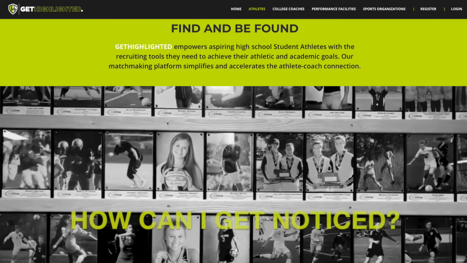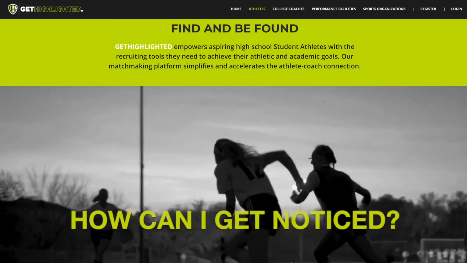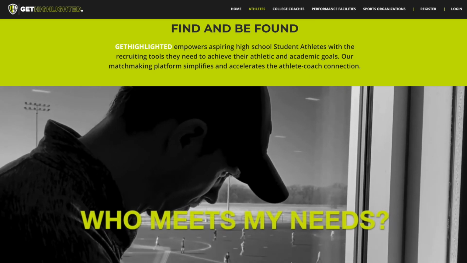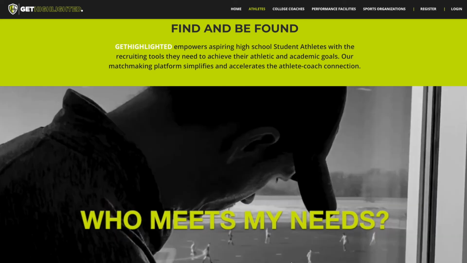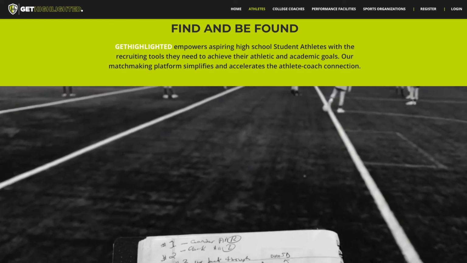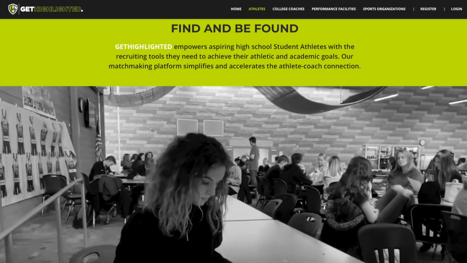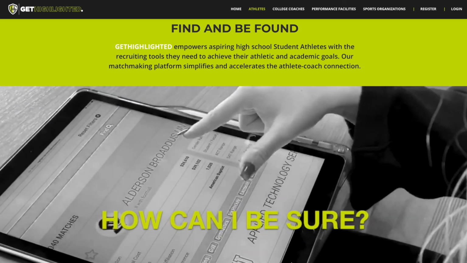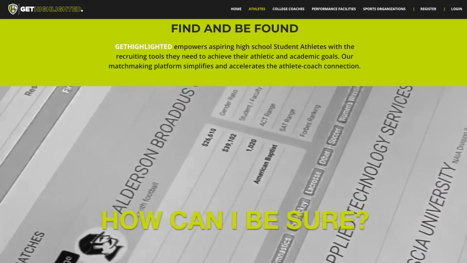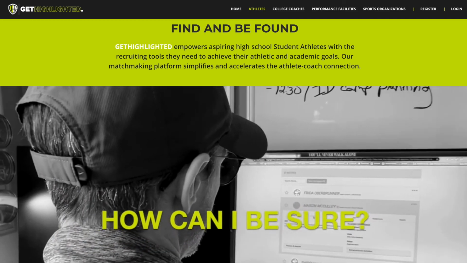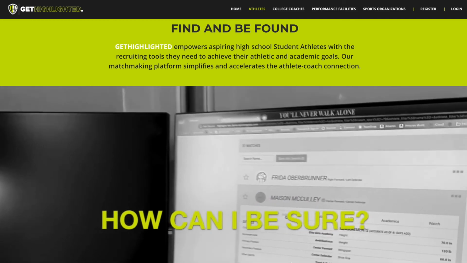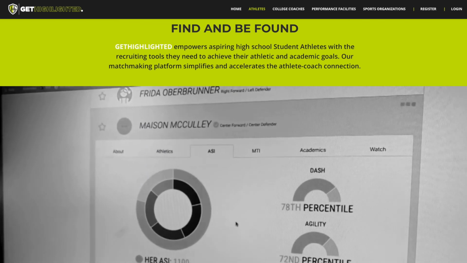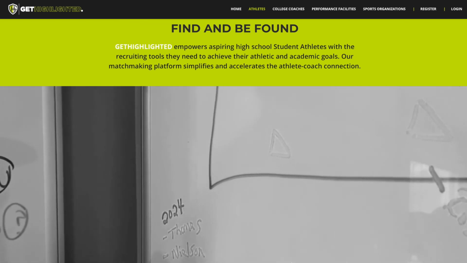We hope you find immediate value in Get Highlighted's proprietary college search engine, the ability for your student athlete to showcase via their player profile scientifically validated sports performance data that is differentiated in the recruitment marketplace, that adds a lot of value to college coaches as they search for potential recruits for their athletic programs. And ultimately, we hope that you find that Get Highlighted has helped you and your student athlete along the journey to find their best academic and athletic futures.